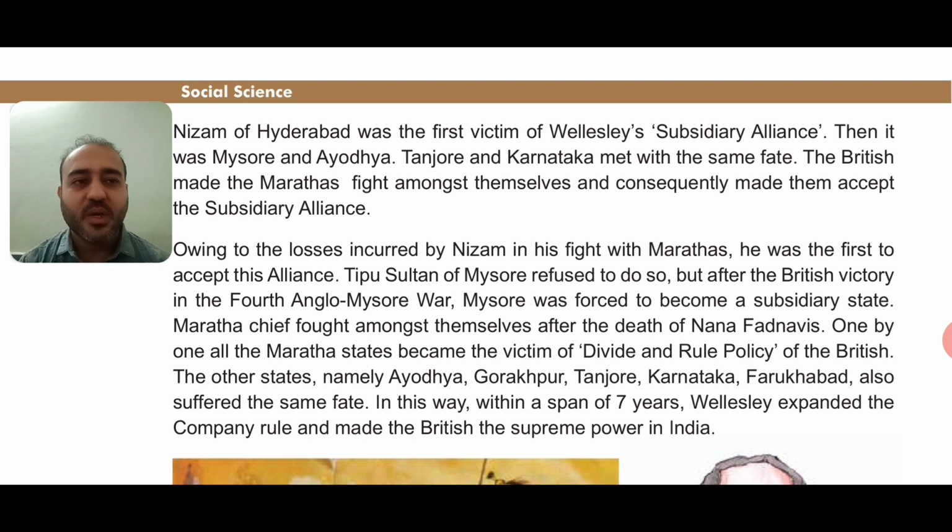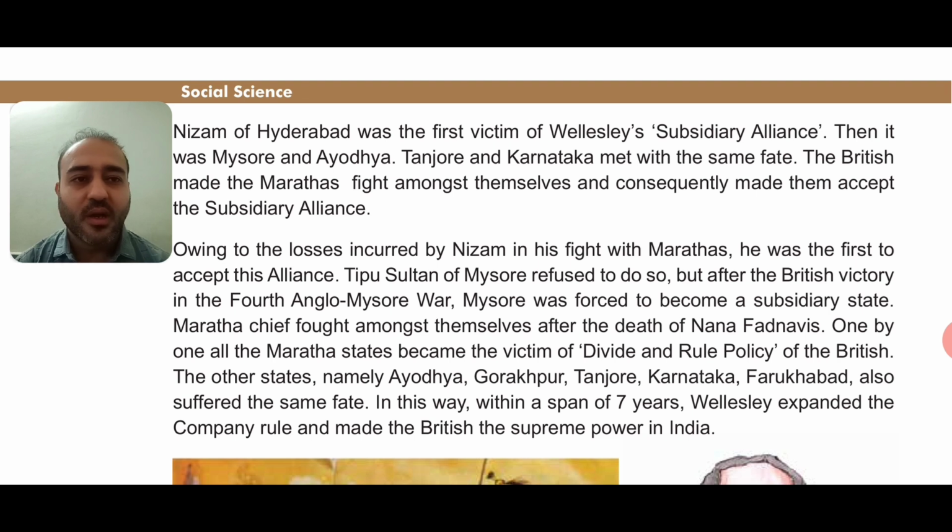Tipu Sultan of Mysore refused to do so. That means Tipu Sultan said, no, I will not accept this subsidiary alliance system. But after the British victory in the 4th Anglo-Mysore War, the war between the Britishers and Mysore, Mysore was forced to become a subsidiary state. Subsidiary state means the state which would be under the control of the Britishers.